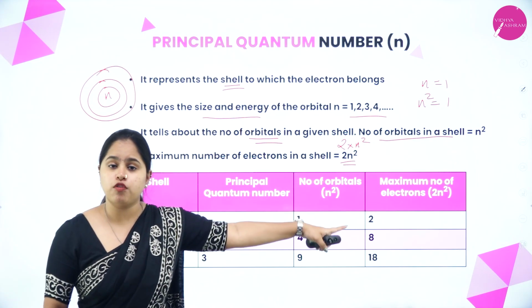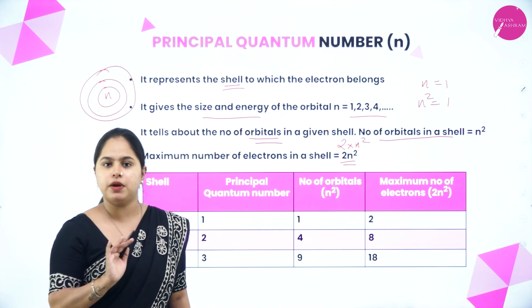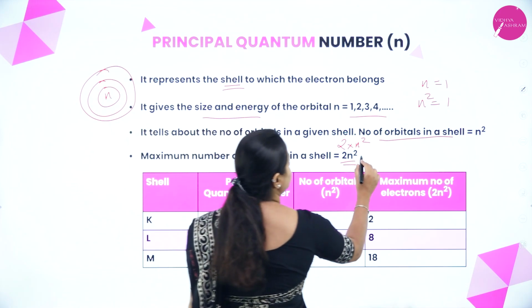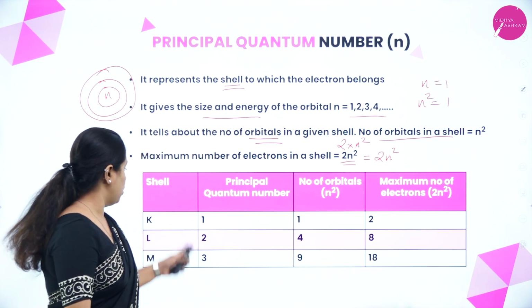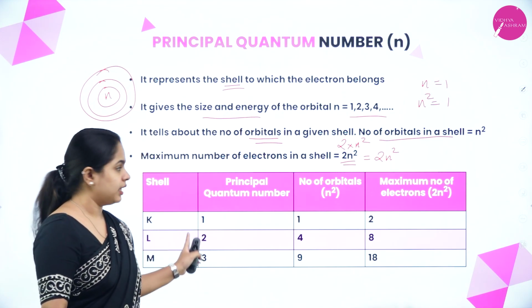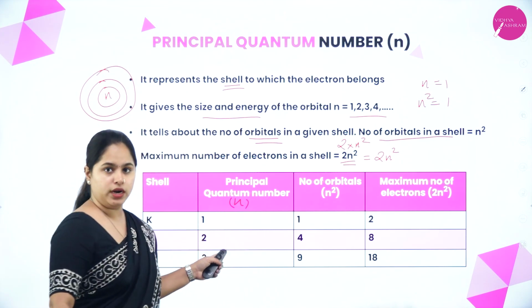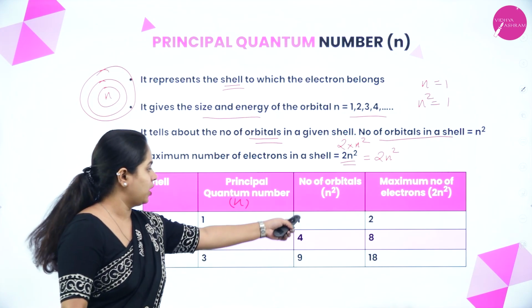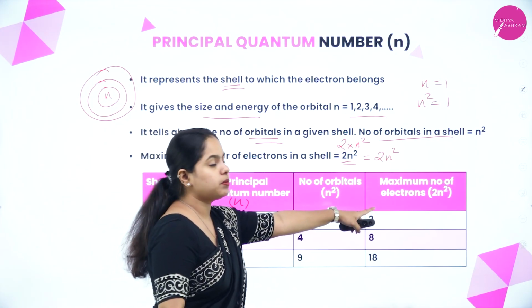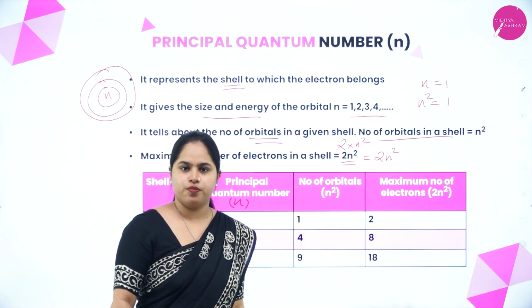So if the number of orbitals in a shell is n square, that means the number of electrons will be multiplied by 2, right? So that is 2n square. Clear? So if the shell is K, that means the principal quantum number n is 1. And the number of orbitals is n square, so 1 square is 1, and the maximum number of electrons is 2n square, which gives you 2. Clear?